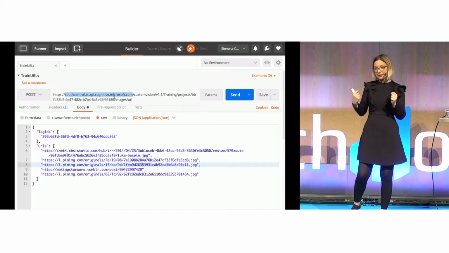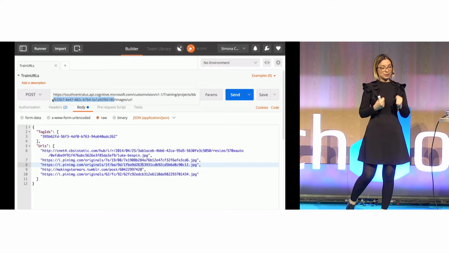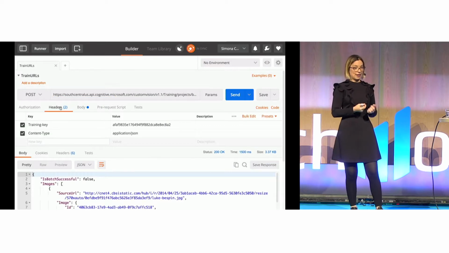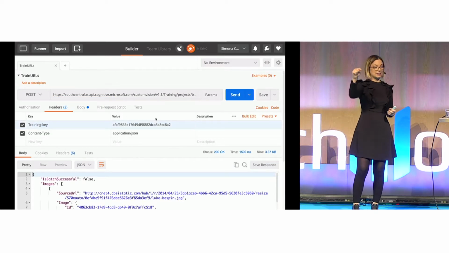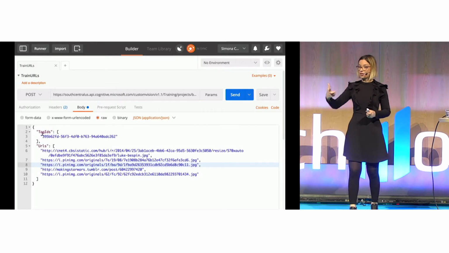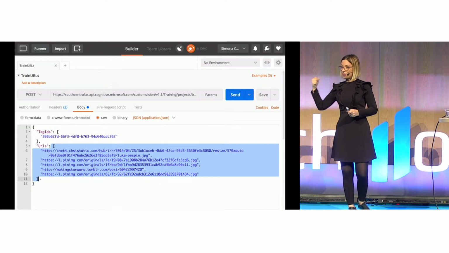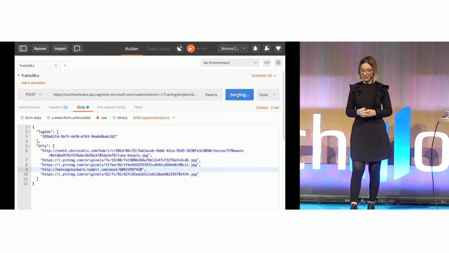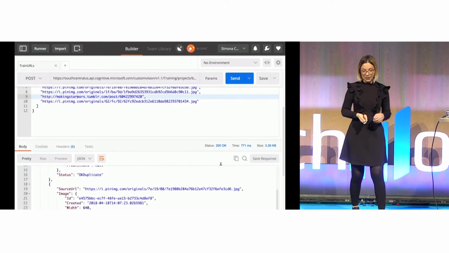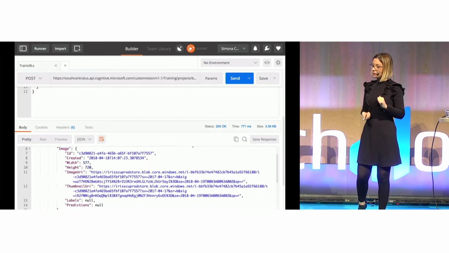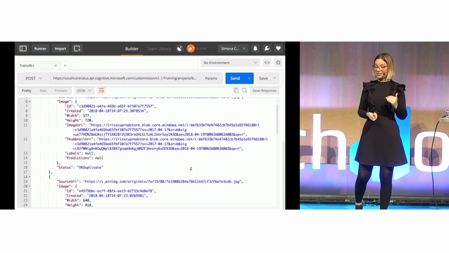And then the second API that we need to use is the training API. That moment when I clicked the train button, I can actually just upload pictures to the Custom Vision API and train that model. And one thing that I need for that is a tag, that you can see there.